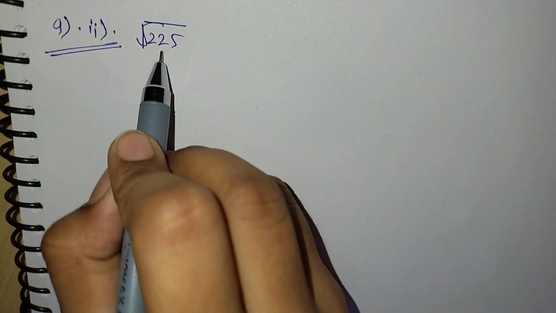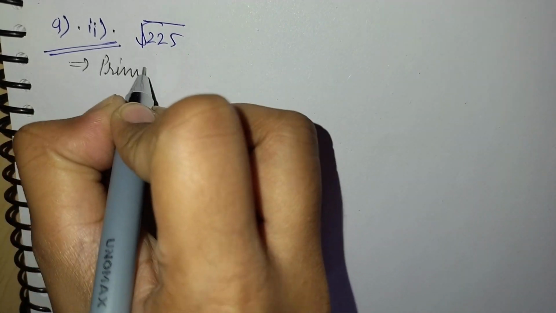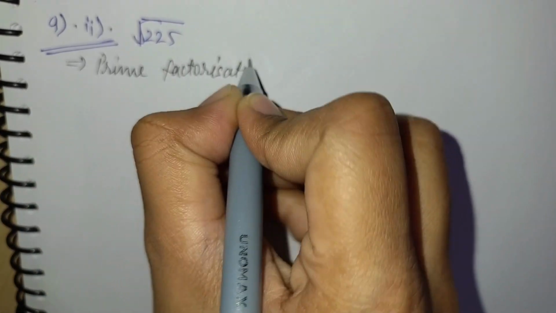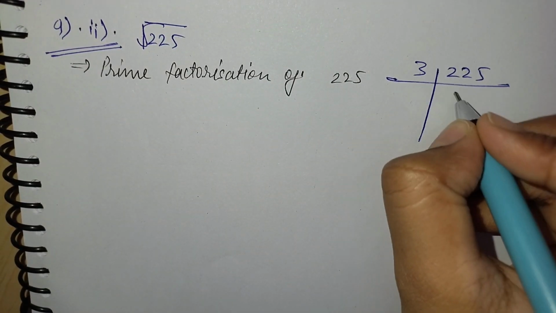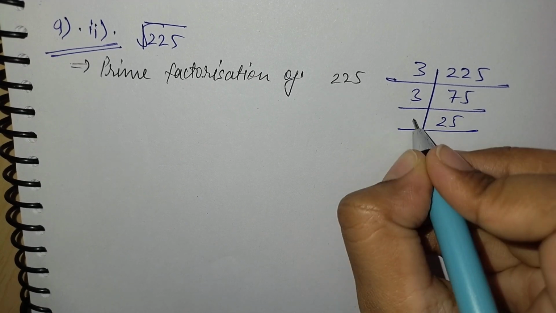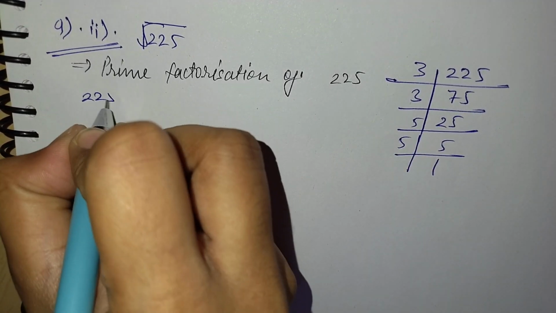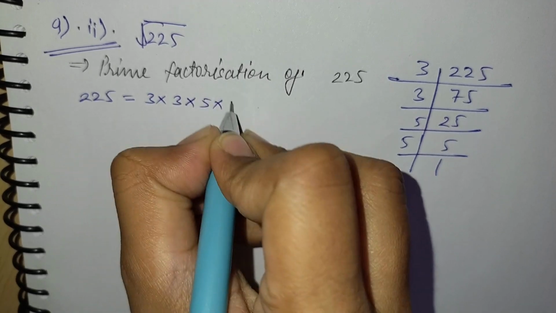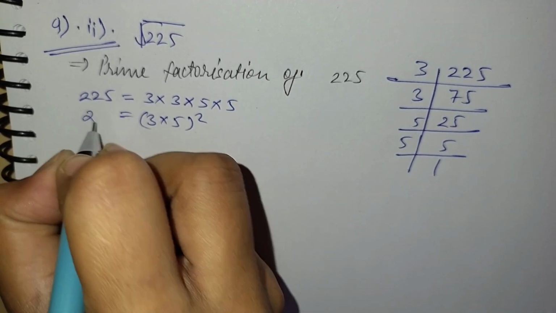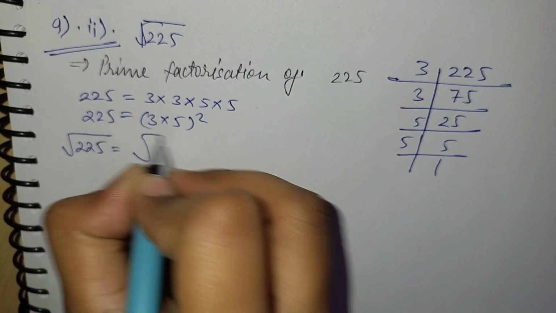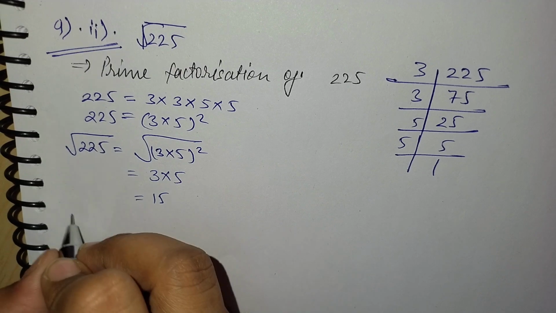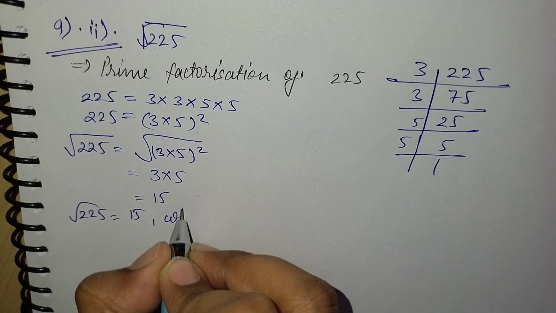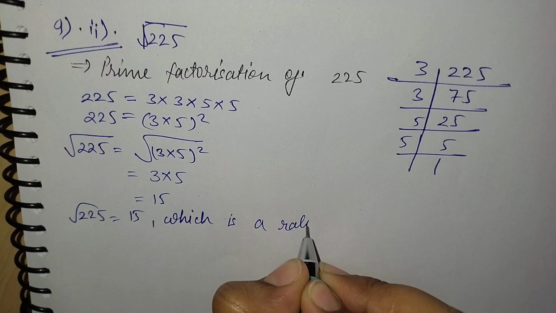Now the second part is under root 225. On solving it by the prime factorization method, we will get 225 equal to 3 into 3 into 5 into 5. Hence under root 225 equal to under root of 3 into 5 whole square, equal to 15. So hence this is a rational number, because its square root is rational.